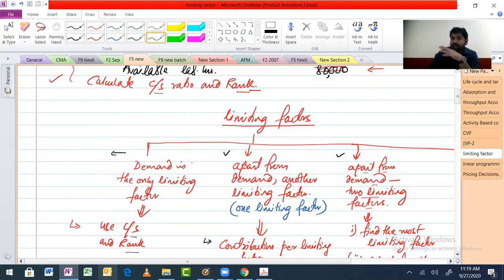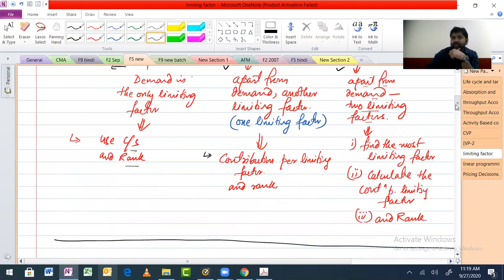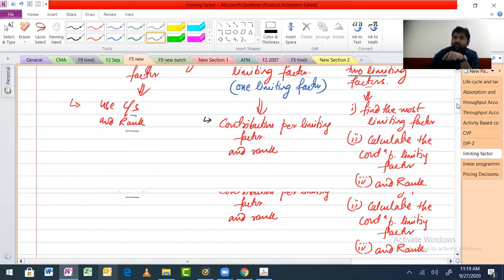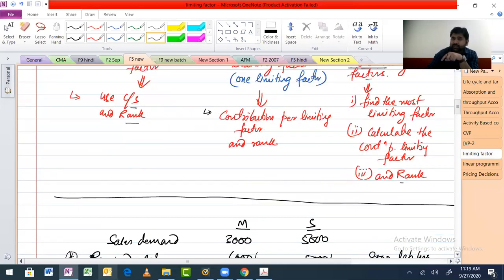If apart from demand there is something else, then you calculate contribution per limiting factor. If you have more than one constraint, apart from demand you have two limitations, then you find the limitation which is stopping you the most, and then you do the ranking.